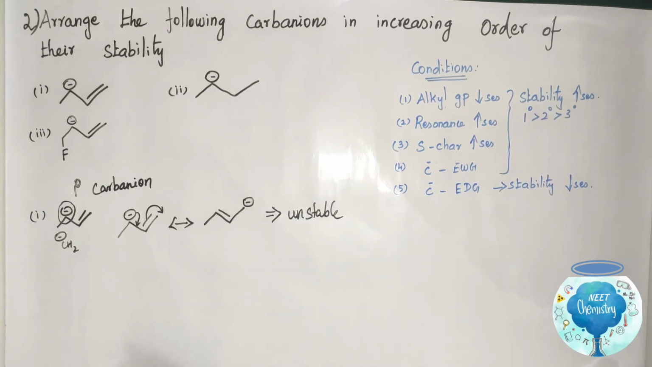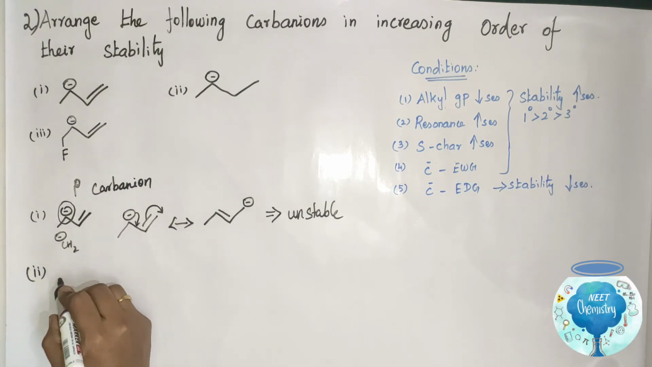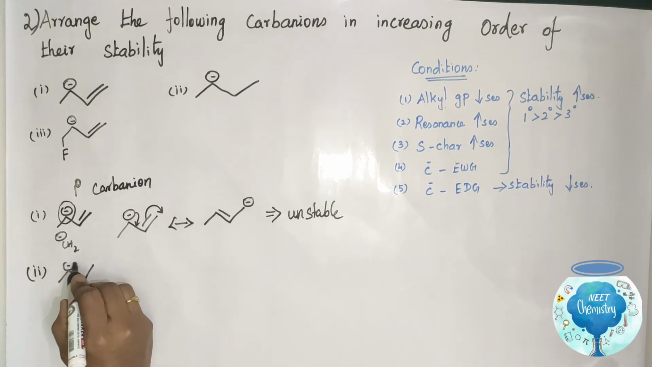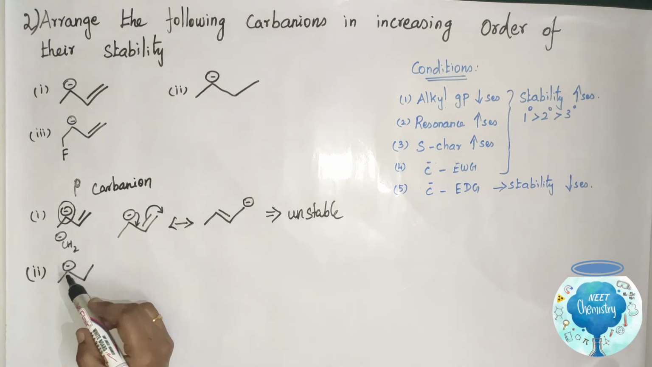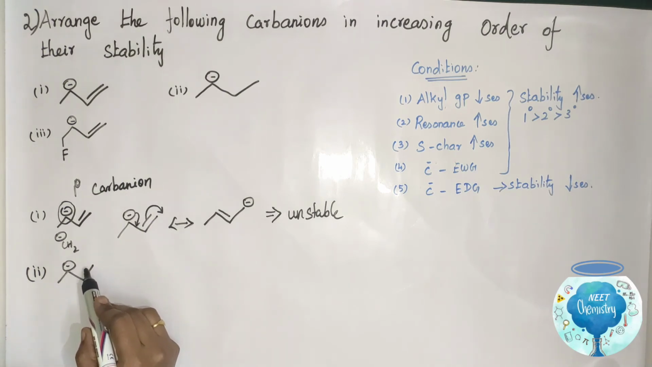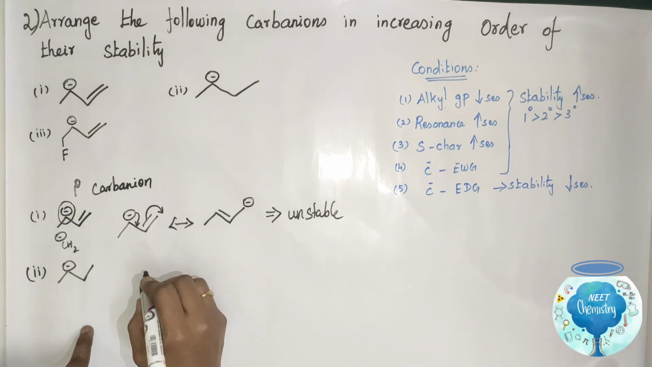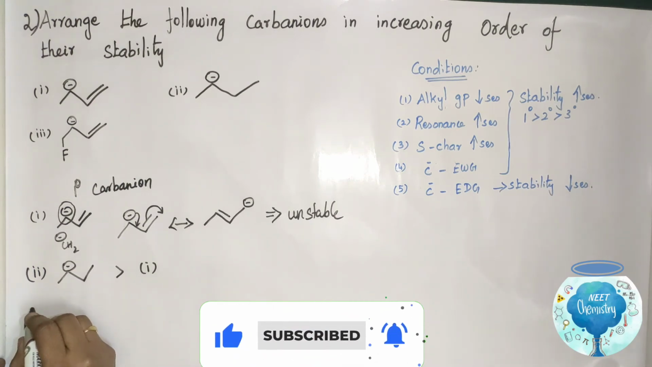Compound 1 is unstable. Then compound 2 is a primary carbanion. This carbanion has no adjacent double bonds. So it is more stable than compound 1. Compound 2 is more stable than compound 1.